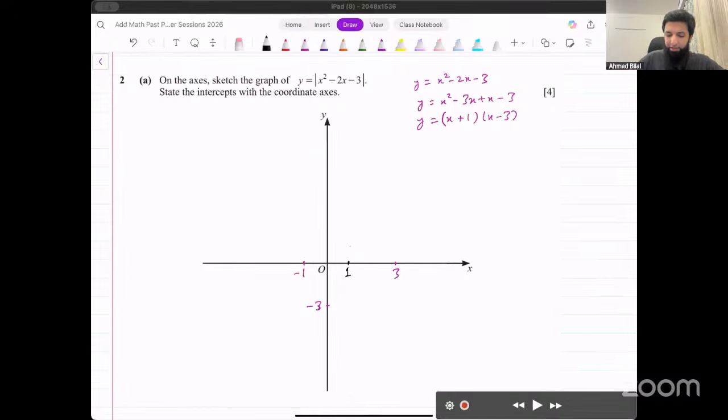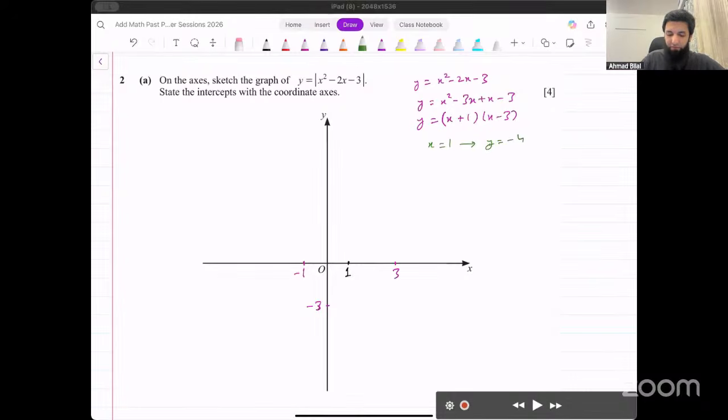Now we can input x equal to 1 in this function and figure out what value of y we get from that. Let's do that. If we input x equals 1, that will become 2 into -2, which is -4. So at x equals 1, we get y equals -4.